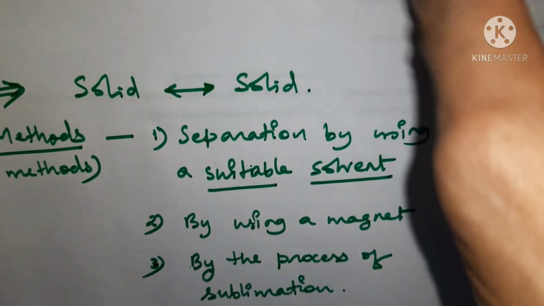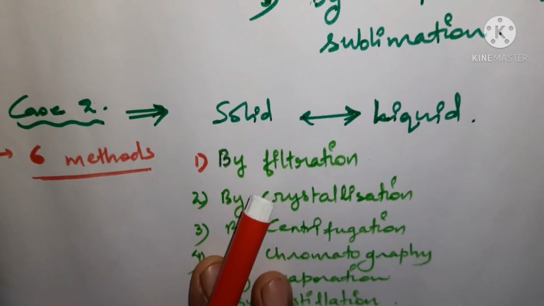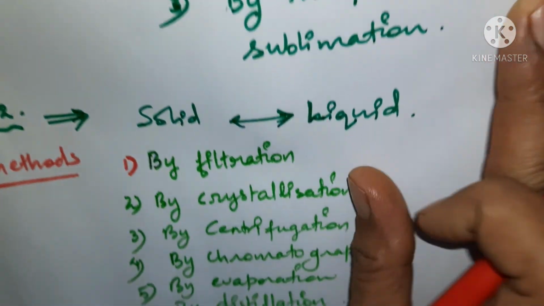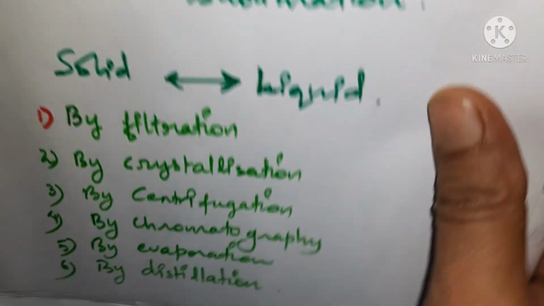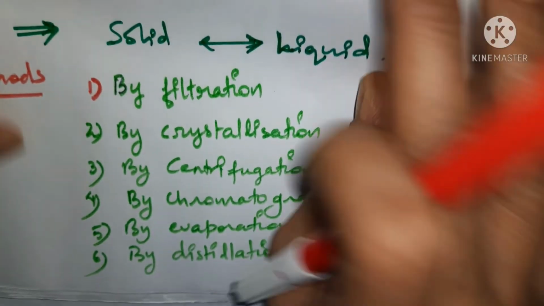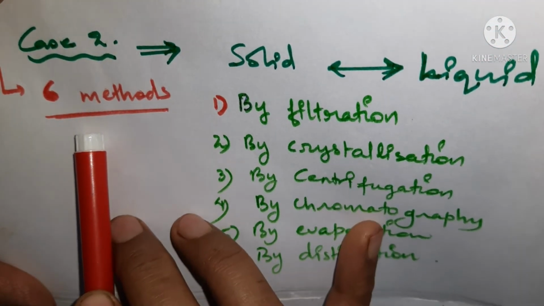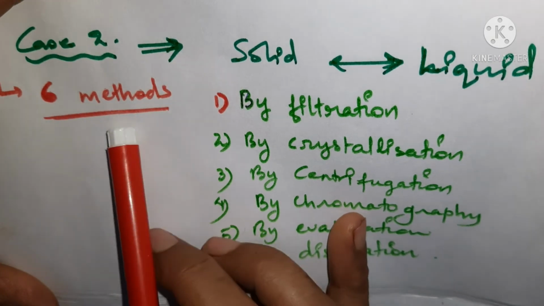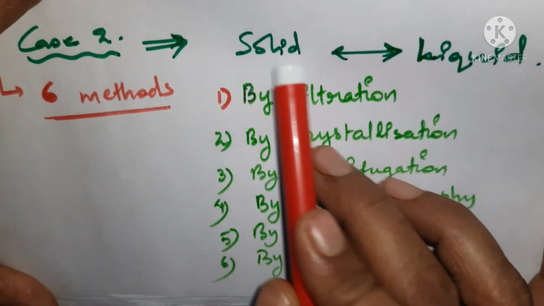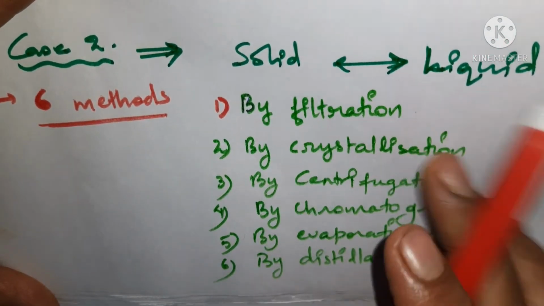Okay, then we are going to consider the second case. In the second case, we have solid and liquid. Solid and liquid are going to give you the mixture. How many methods are we going to study in this case? We will study 6 methods in case of solid and liquid, that means this type of mixture where solid and liquid are mixed up.